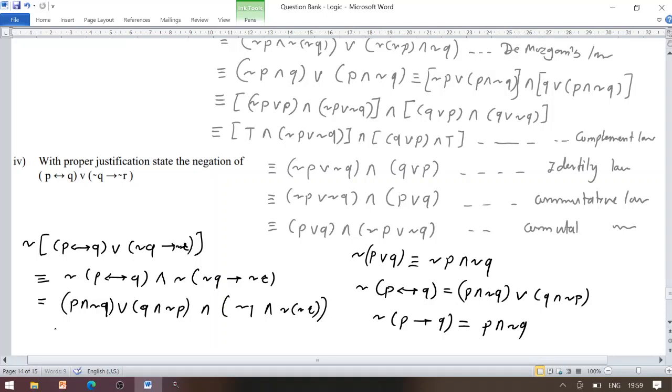So negation of negation R becomes logically equivalent to R only, the original statement. So we get (P conjunction negation Q) disjunction (Q conjunction negation P) conjunction negation Q conjunction R.